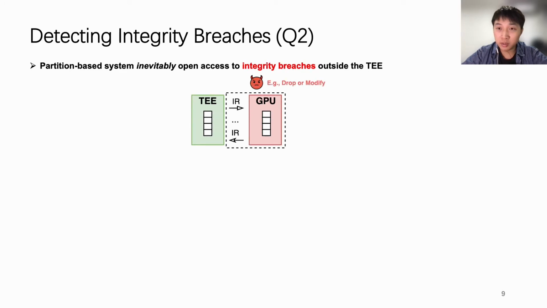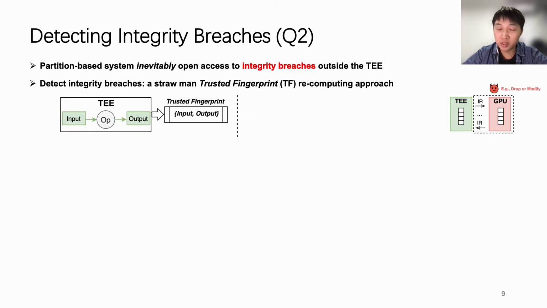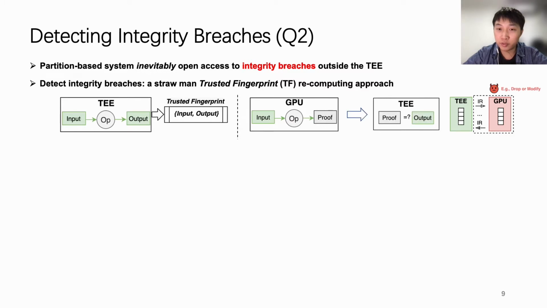As a partition-based system inevitably opens access to integrity risks of partitioned operators outside the TE, it is urgent to detect integrity breaches. To detect integrity breaches, the strawman approach could be a recomputing approach using trusted fingerprints. A trusted fingerprint is produced inside TE before the inference computation. By generating a random input and precomputing the output of a partition operator inside TE, the input and output pair works as a validation code, which we call trusted fingerprints. During the inference, by sending a fingerprint input to the GPU for a proof, we can compare the proof inside the TE with the precomputed fingerprint output. Any mismatch indicates an integrity breach.